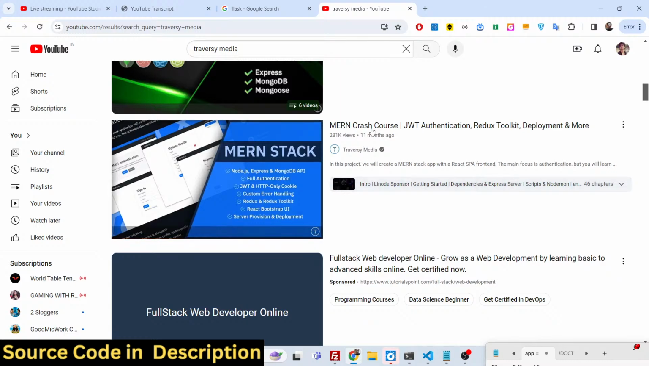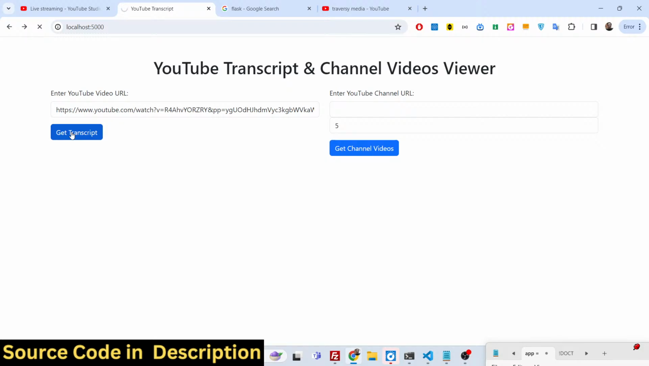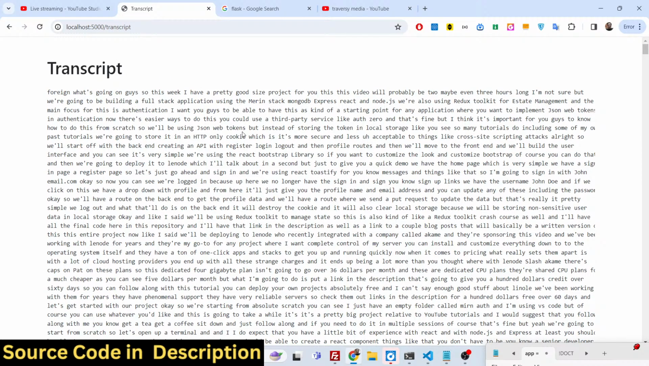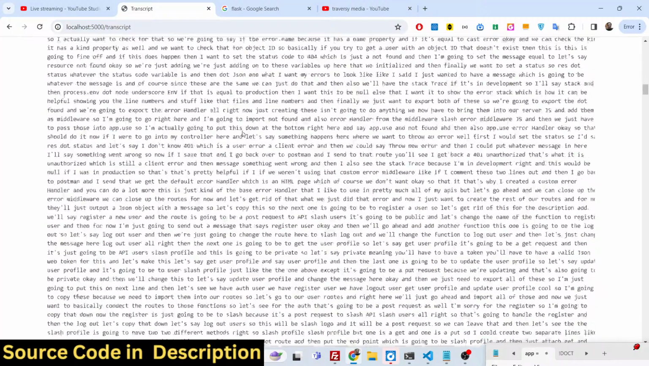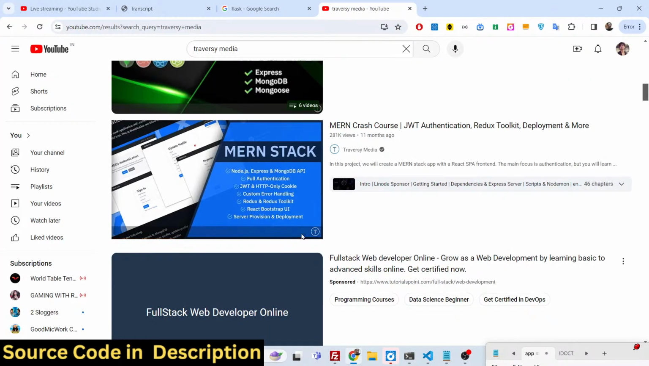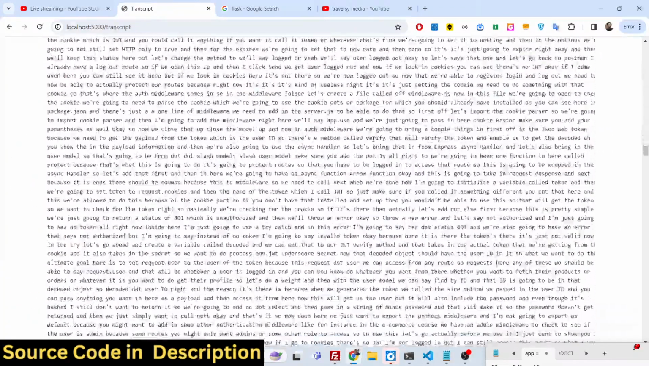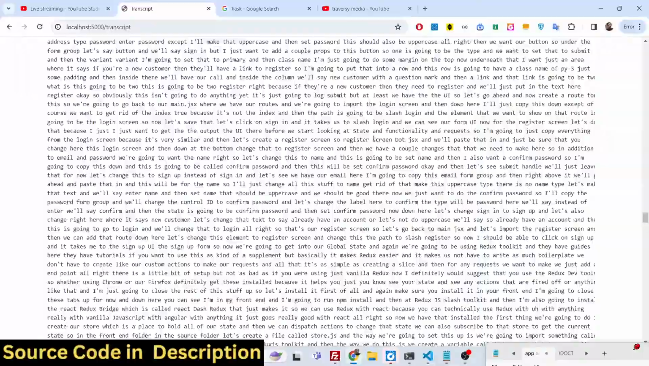Simply you need to copy any link address and then plug this URL, click on get transcript, and it will give you the transcript of that YouTube video. Depending upon the length of the video, you can see that the length of the video is 3 hours 38 minutes. That's why the transcript is also very large. You can see that it's a long transcript.